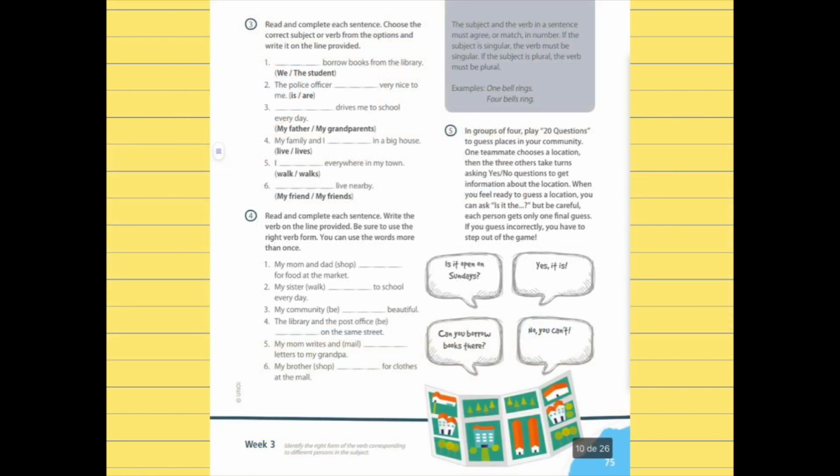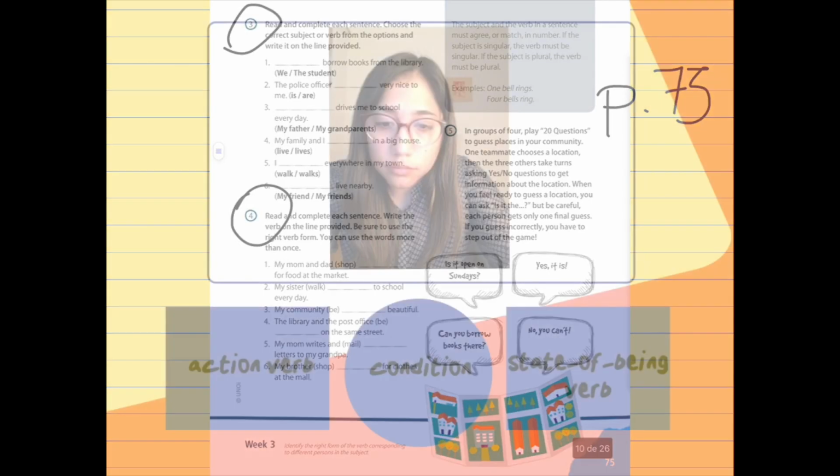For homework, you will answer page 75, activities number 3 and 4. It's very easy, and if you have any question, you can go back to this video and check the information. Also, you can send me a message anytime, and I will try to answer as soon as possible.